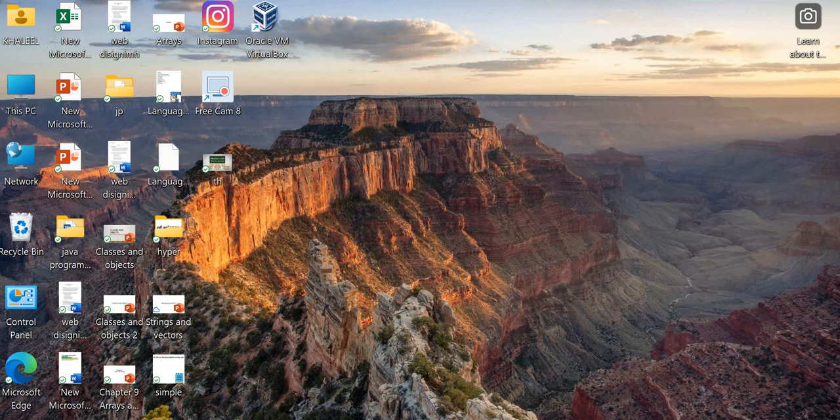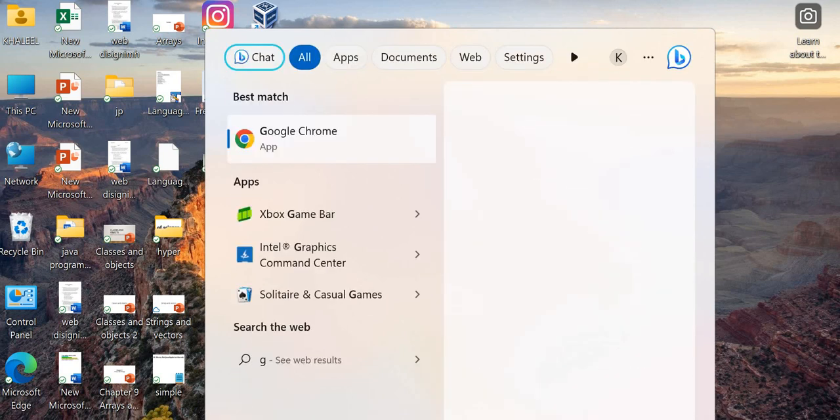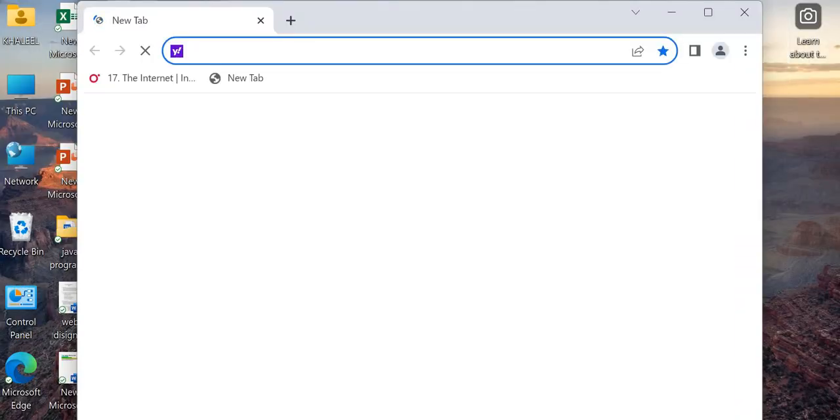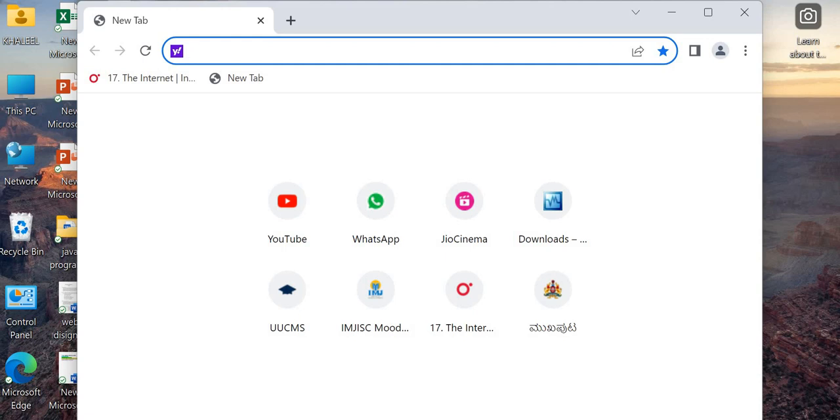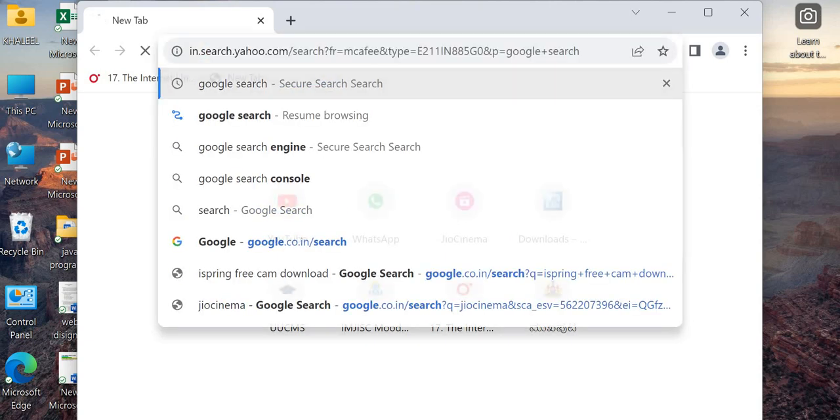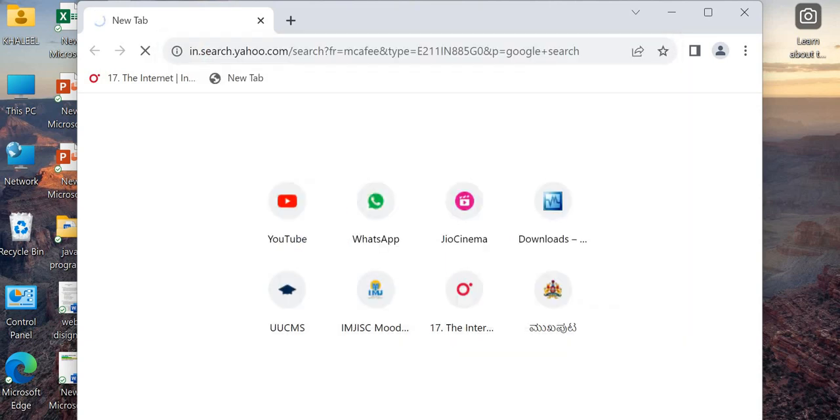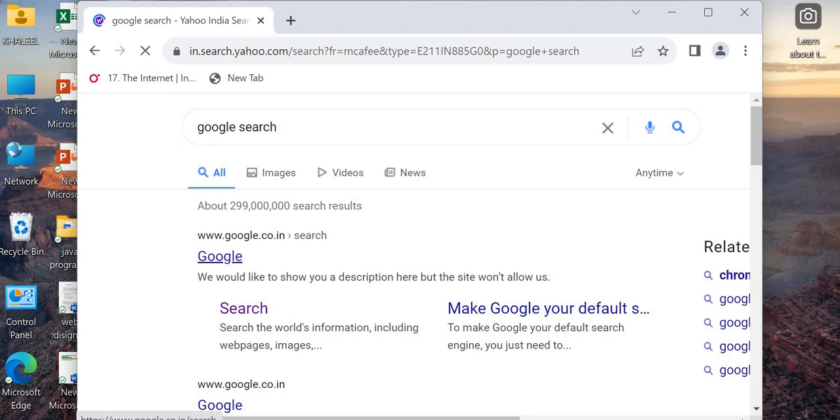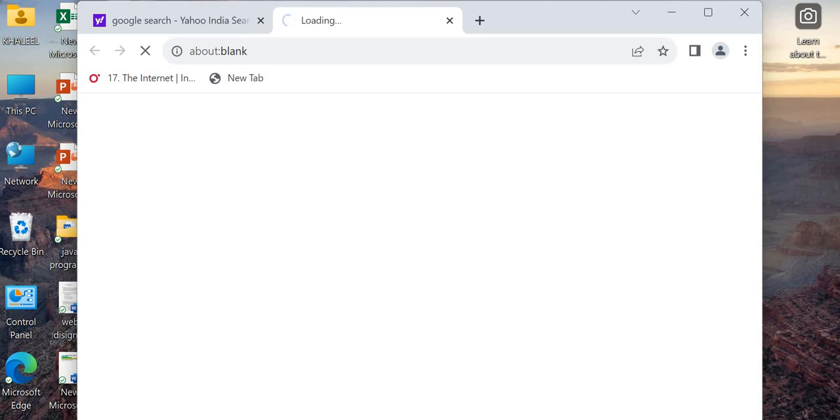First, we move on to Google Chrome. Search it as Google Chrome. So here, by default it is showing the Yahoo search engine, so I am changing it to Google search. It takes lots of time to load because the network is very slow. So click on Google.